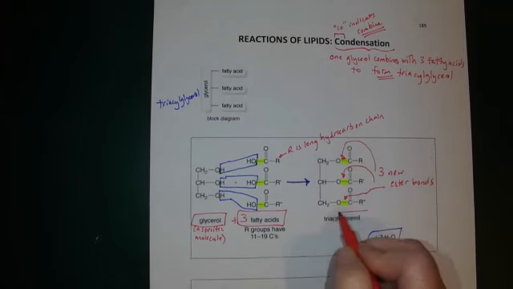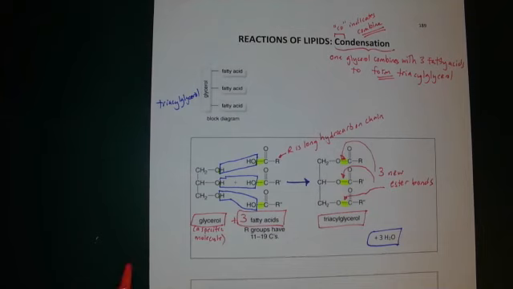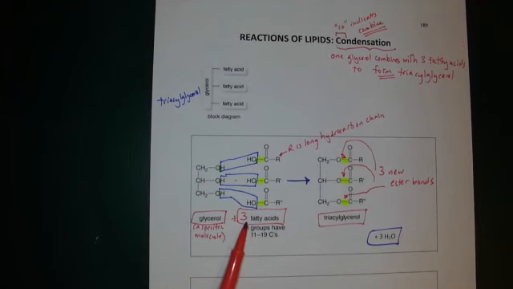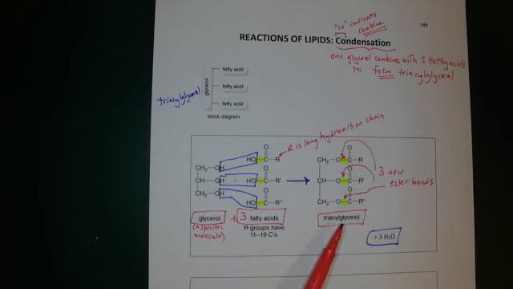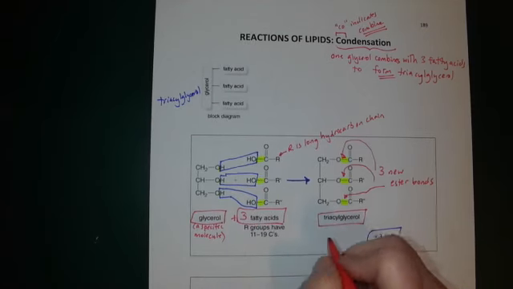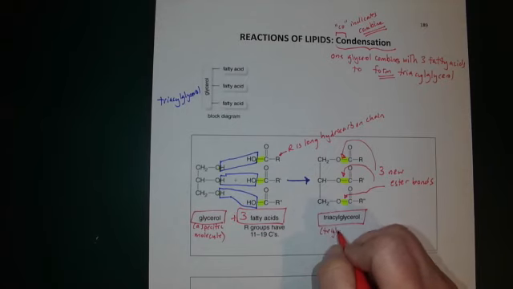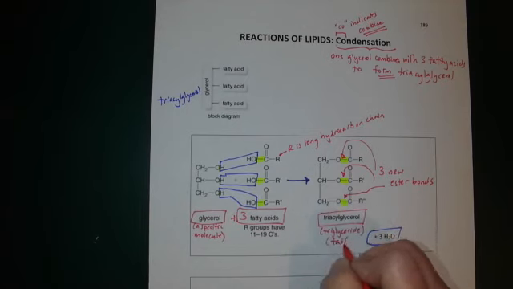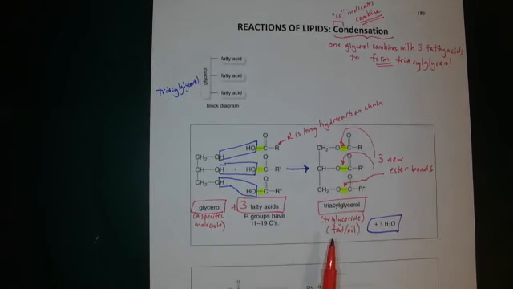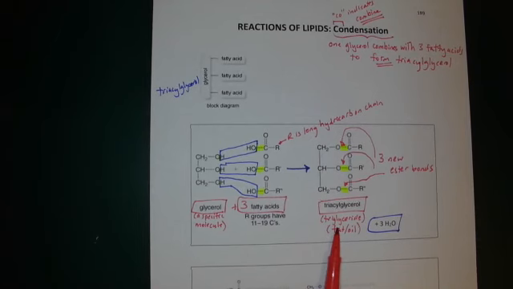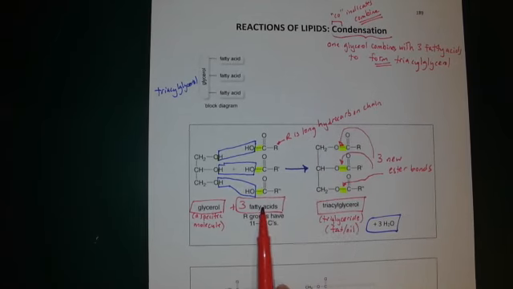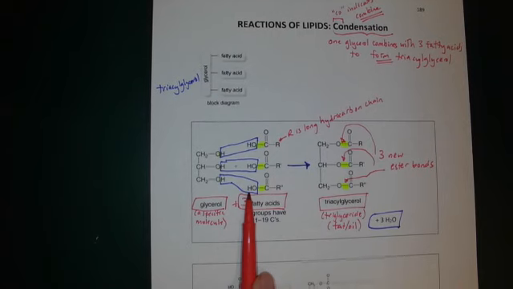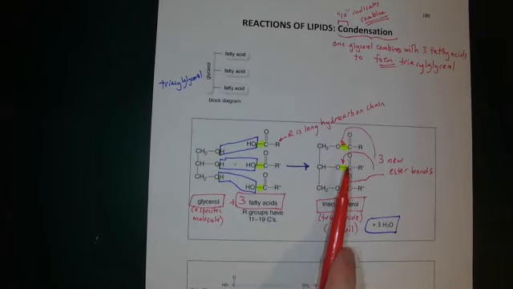And what we produced was triacylglycerol. So a glycerol plus three fatty acids, box out water, slide the pieces together, produce triacylglycerol, otherwise known as a triglyceride, otherwise known as a fat or oil. Please be very sure not to mix up these terms. Fat is not the same as fatty acid. Fatty acid is the smaller molecule, the fat is the bigger molecule.